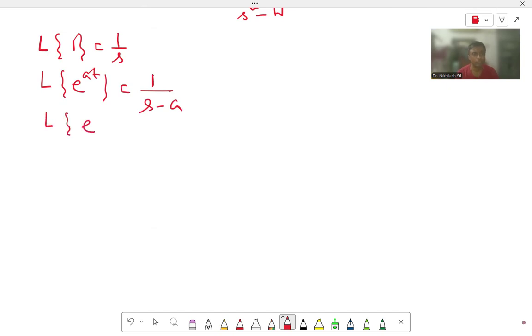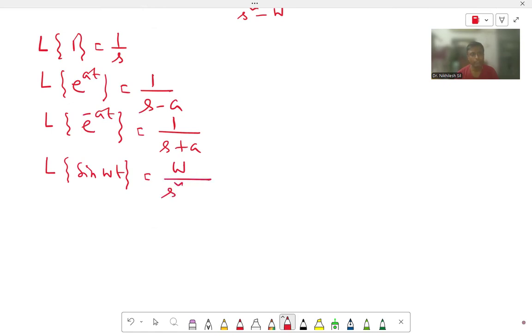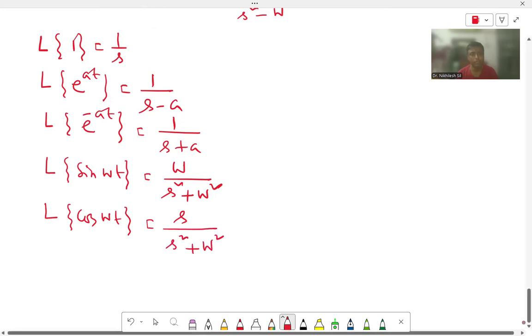Laplace transformation of e to the power minus at is 1 by s plus a. Laplace transformation of sine omega t is omega divided by s square plus omega square. Laplace transformation of cos omega t is s divided by s square plus omega square.